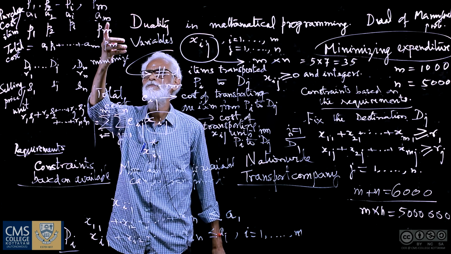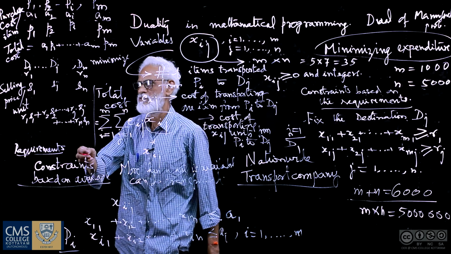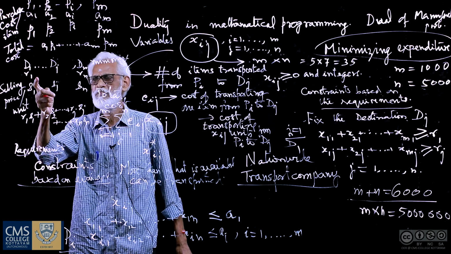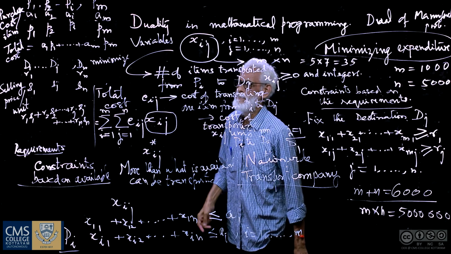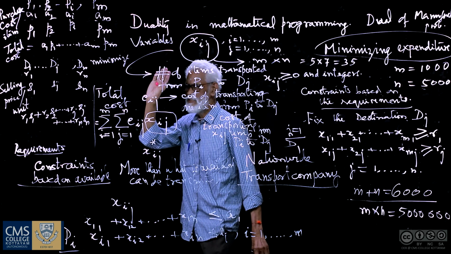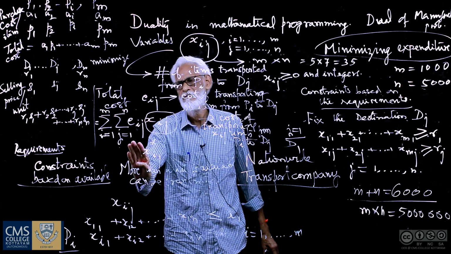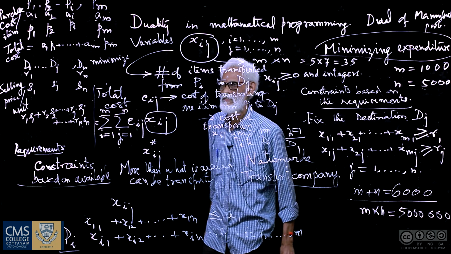So on the mth plant it is Pm. Similarly, the selling price is an income for the transport company, whereas this is an expenditure. For the manufacturer, it is the expenditure alone, and therefore that expenditure we are trying to minimize.